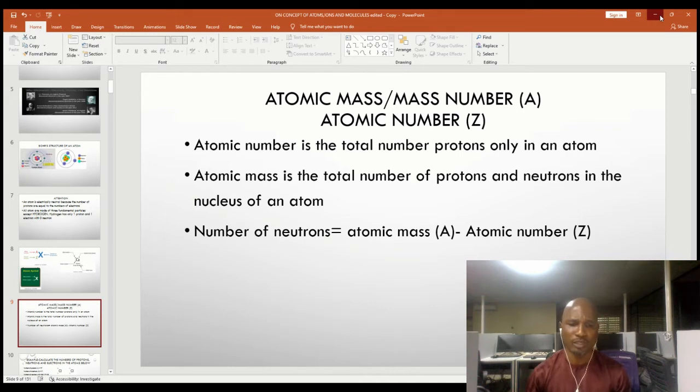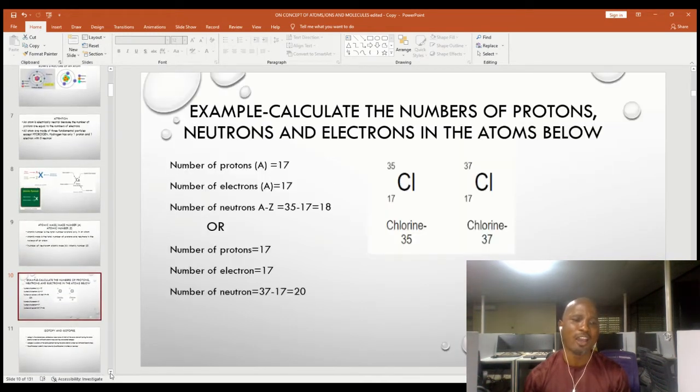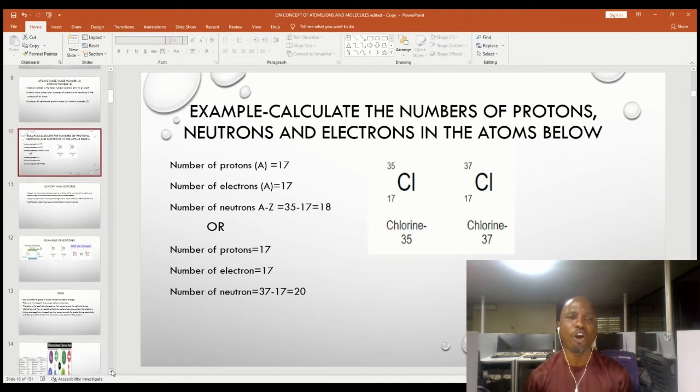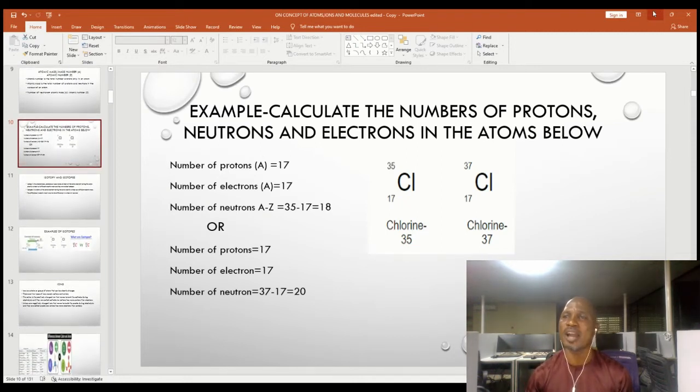My wonderful student, let's take an example of what we have said so far. For instance, let's look at the atom of chlorine. If we look at the atom of chlorine, you will see that there are two atoms of chlorine. One of them has atomic mass of 35, the other has atomic mass of 37. But of course, both of them have atomic number of 17. So the number of protons is equal to 17. The number of electrons is also equal to 17.